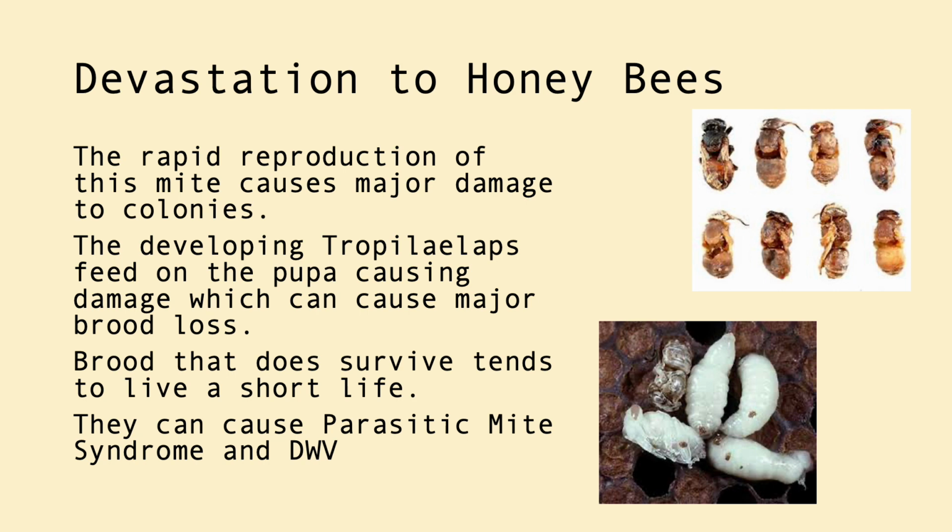The effects of the mite can be parasitic mite syndrome and deformed wing virus. The photo on top shows the developmental effects of this mite on adult bees. The photo on the bottom shows the Tropilaelaps mite on developing brood at different stages of the life cycle.